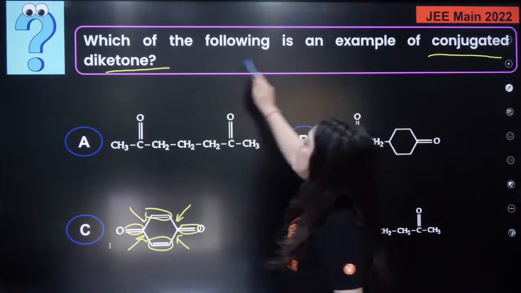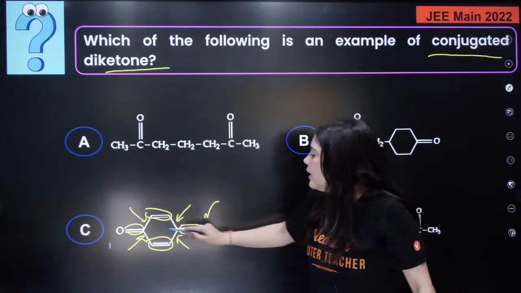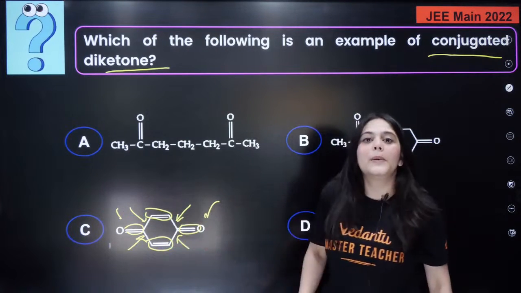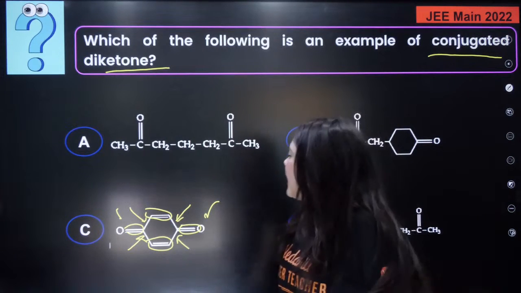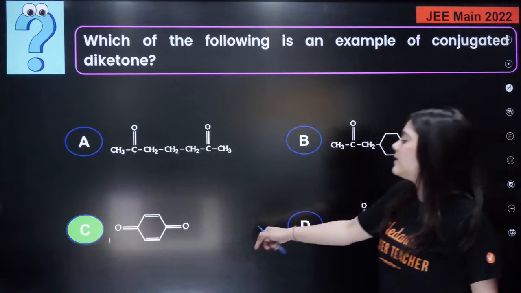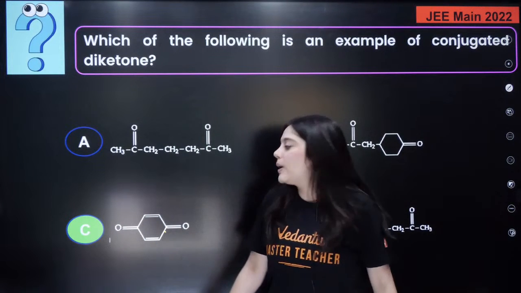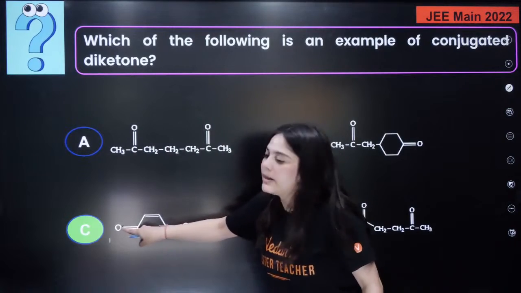But here the question was about a diketone. So can you see these keto groups over here are separated by the double bonds, again by a sigma bond, by 1 single bond. Hence the correct answer is C. Can everybody see that? The correct answer is actually C, due to this conjugated system: double bond, single bond, double bond, single bond, double bond.